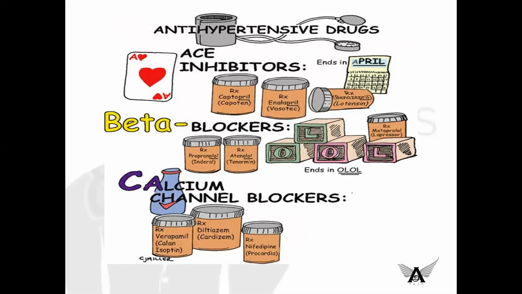So here is a simple code word for remembering the drugs of ACE inhibitors. You see here the drugs include captopril, enalapril, benazepril, and other drugs like lisinopril, and all that ends with pril. So here ACE inhibitors and pril you can remember with the word April. Okay, beta blockers, the drugs like propranolol, atenolol, metoprolol, sotalol, all this ends with the term olol. So beta blockers can be remembered with the end olol.